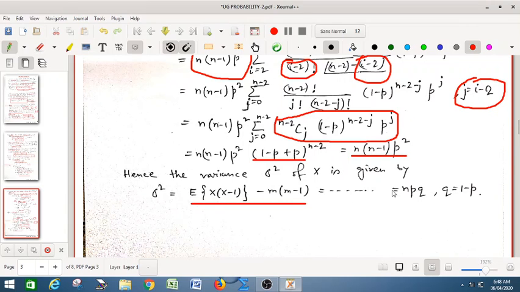We will calculate and we will get np into 1 minus p, and writing 1 minus p as q, we will get the final result npq, where p is the success and q is the failure of the binomial distribution. So this is the variance of the binomial distribution, and the standard deviation will be root over npq.